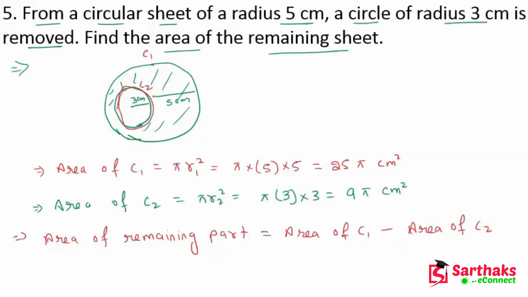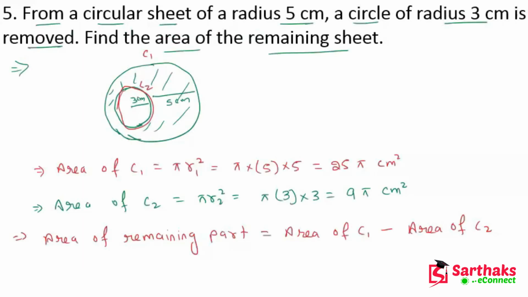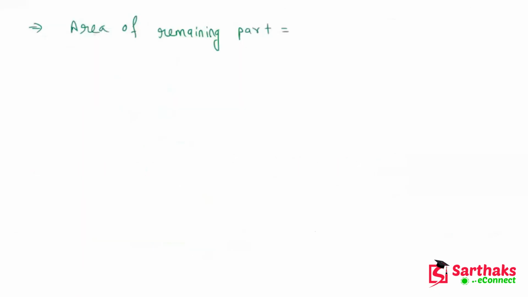The area of the remaining part is equal to the area of circle 1, which is 25 pi, minus 9 pi. If we take pi as common, we get 25 minus 9. After solving this, it will become 16 into pi.